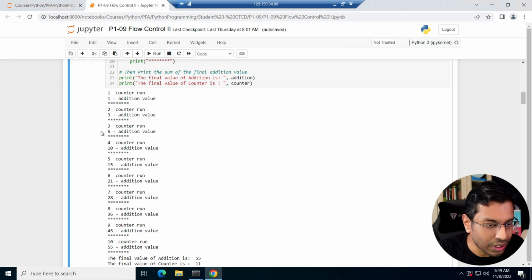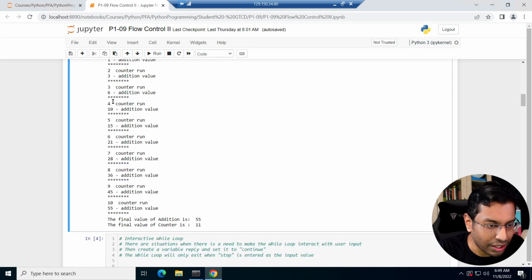That's a new value, and then your counter becomes 4, and this is the fourth counter run. 6 plus 4 gives you 10, and then I think you get a picture, right? It's 10, and then it goes out, and the counter is still 4, less than 10, and then it becomes 5, and then 10 plus 5 gives you 15. The addition value is now 15, and you keep incrementing it.